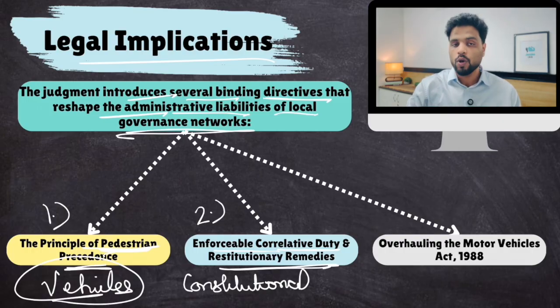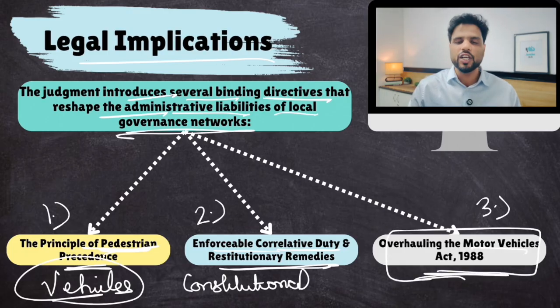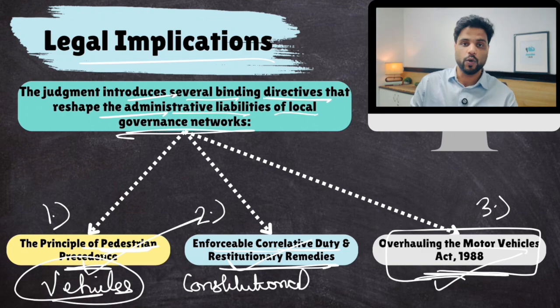They can do so because right to walk is a fundamental right and citizens have constitutional restitutionary remedies for that. They have the right to seek compensation if they get injured because of poor planning. And they also interpreted the Motor Vehicles Act, which governs vehicle registration and movement of vehicles, in a different way. So these three things are now a consequence.